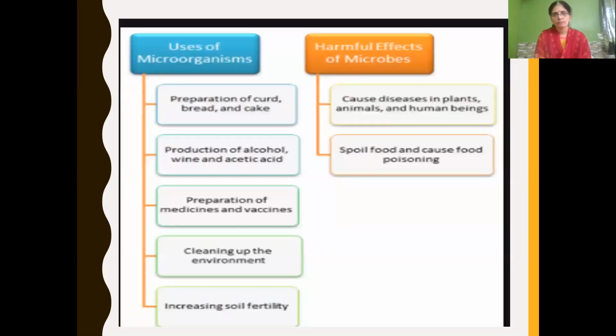Then we'll discuss the uses of microorganisms. What are the different uses of microorganisms? Microorganisms are used in the preparation of curd, bread, and cake. Some are used in the production of alcohol, wine, and acetic acid. They are used in the preparation of medicines and vaccines. Some are used for cleaning up the environment, and some for increasing soil fertility.